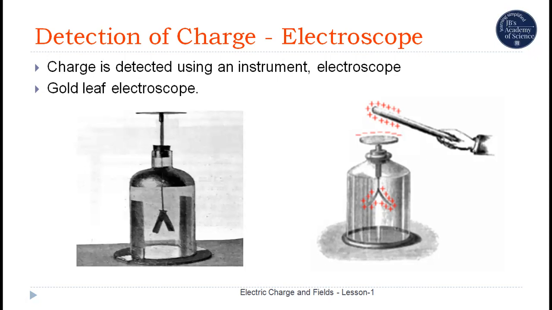When a charged object is brought near to the metal disc of the electroscope, charges will be induced on the metal disc and hence on the two gold leaves inside the bottle. When like charges are induced on the two leaves, they repel and move apart. This indicates presence of charge on the body which is brought near to the electroscope.